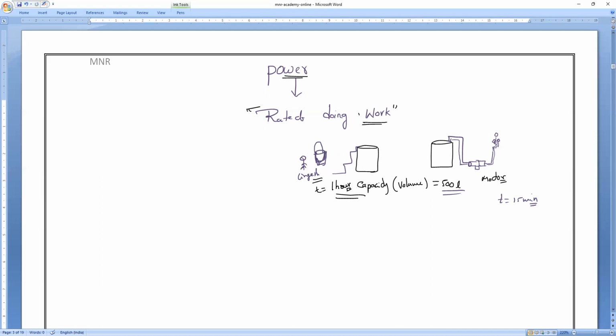More work in less time, per unit time. Who has done more work? The motor. So that is the physical quantity which tells how fast or how slow work is done per unit time.